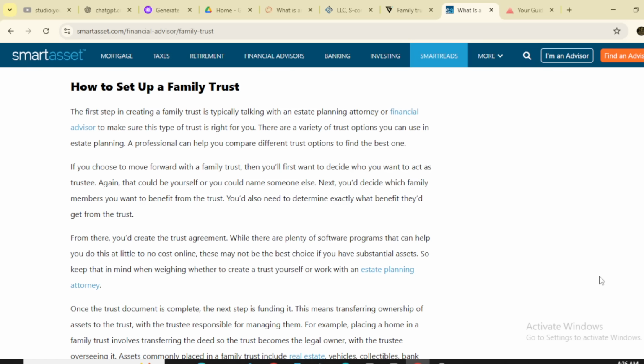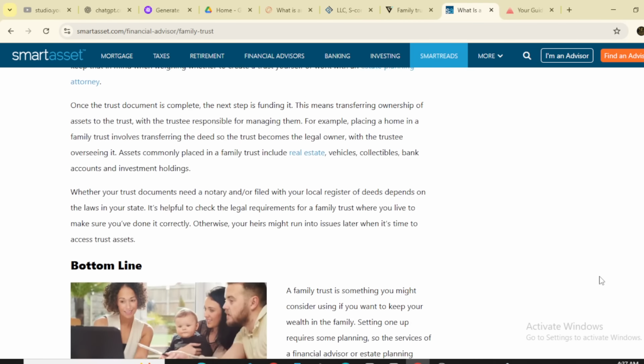While there are plenty of software programs that can help you do this at little or no cost, these may not be the best choice if you have substantial assets, so keep that in mind when weighing whether to create a trust yourself or work with an estate planning attorney.